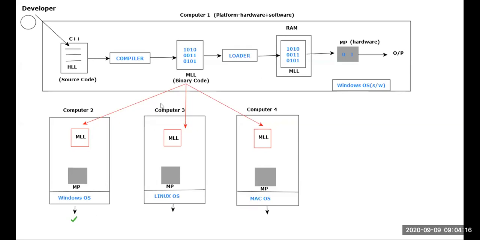Do you think you'll be getting the output in computer 3? Although you'll be providing the machine level language code, do you think you'll be getting the output in computer 3? 100% no. Sir, why will I not be getting the output? Because there is a mismatch in the platform, a mismatch in the operating system. Windows and Linux will not match. Windows and Macintosh will not match. That is the reason you'll not be getting the output.